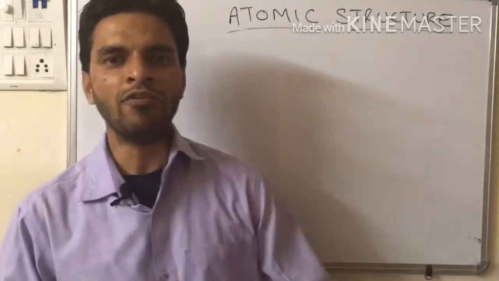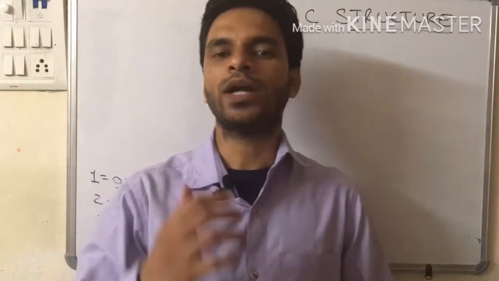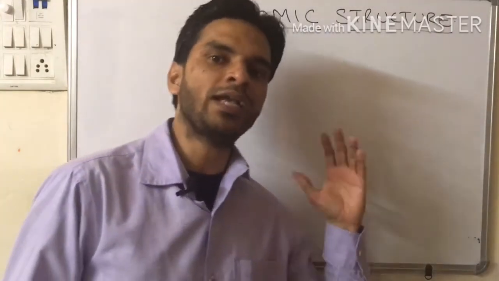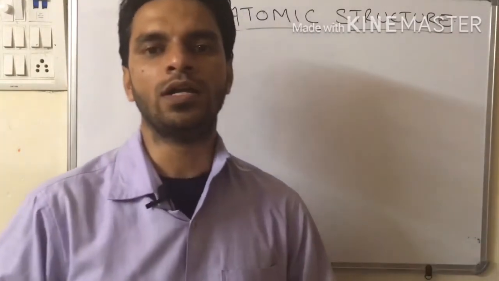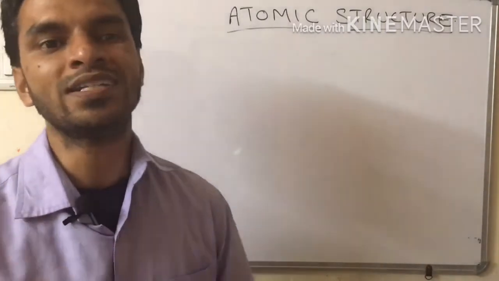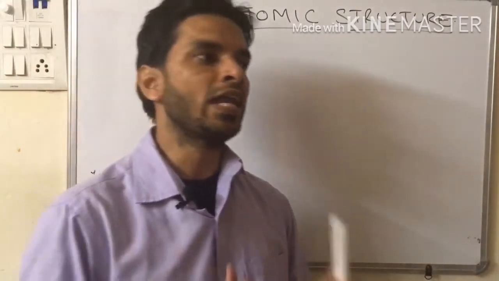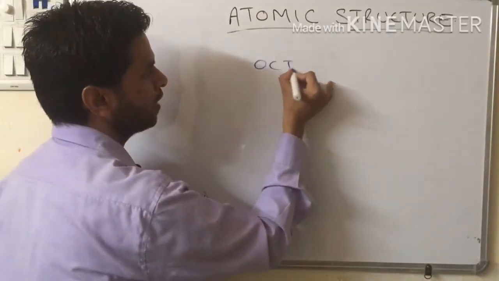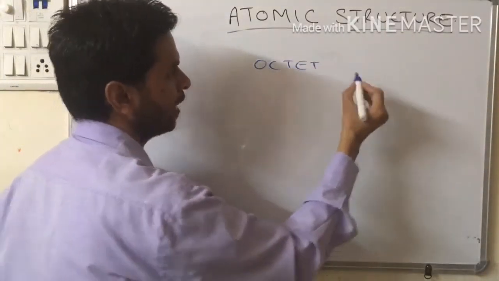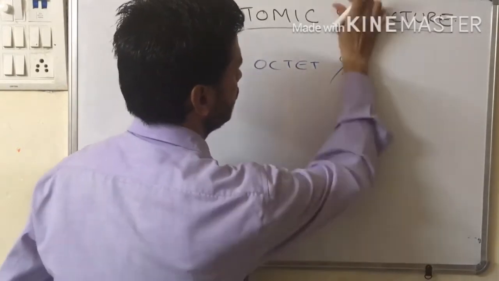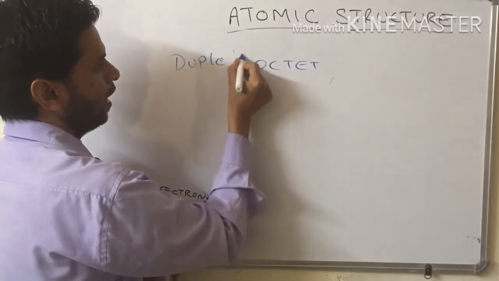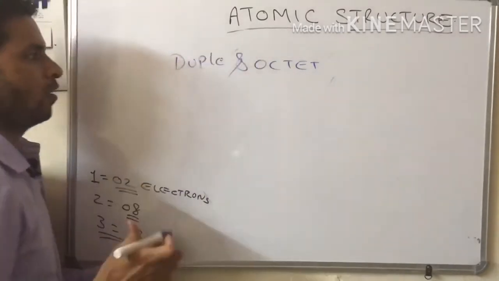Now student, everyone in this world would like to get settled in life. Likewise, all the atoms in this world would also like to get settled down. How can they be stable? There are two rules: duplet and octet.